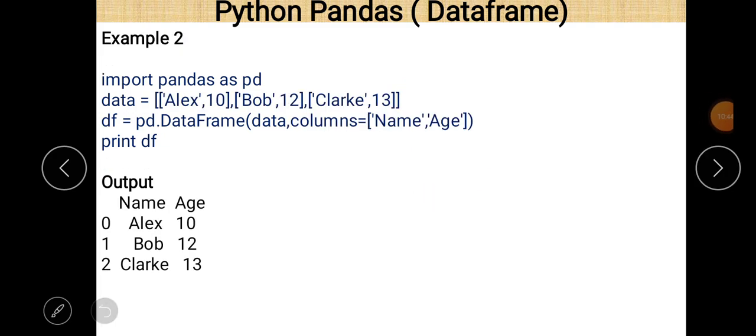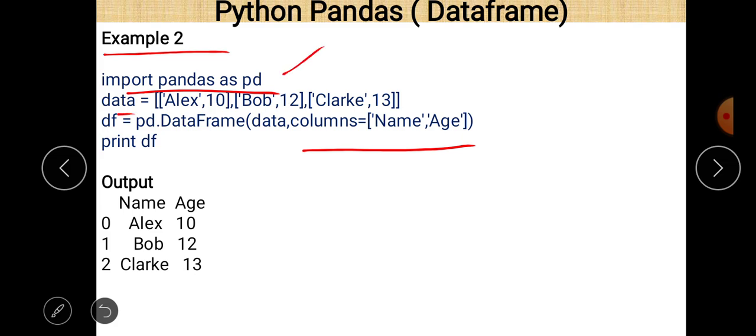Next, here we give a column name, name, comma, age, and as we know there is a list in it. This is example number 2. First of all, just write import pandas as pd, and then there is data.